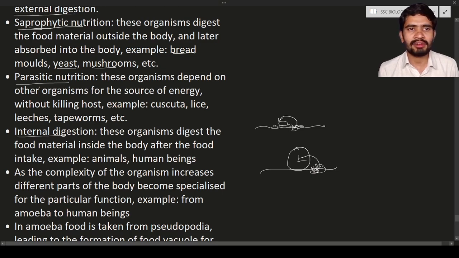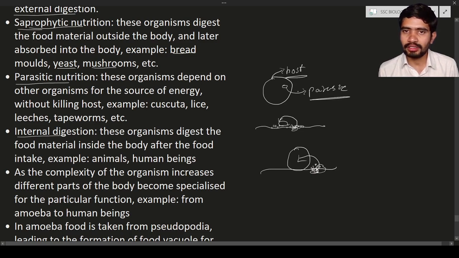Next is parasitic nutrition. Parasitic nutrition is nothing but a relationship between two individuals. Let us see, this is a human cell or animal cell, and in the animal cell some bacteria live. If the bacteria live inside the human cell, animal cell, or plant cell, then this cell will be the host and this is the parasite. The parasite may live inside the cell, outside the cell, or outside the animal. That is known as a parasite.